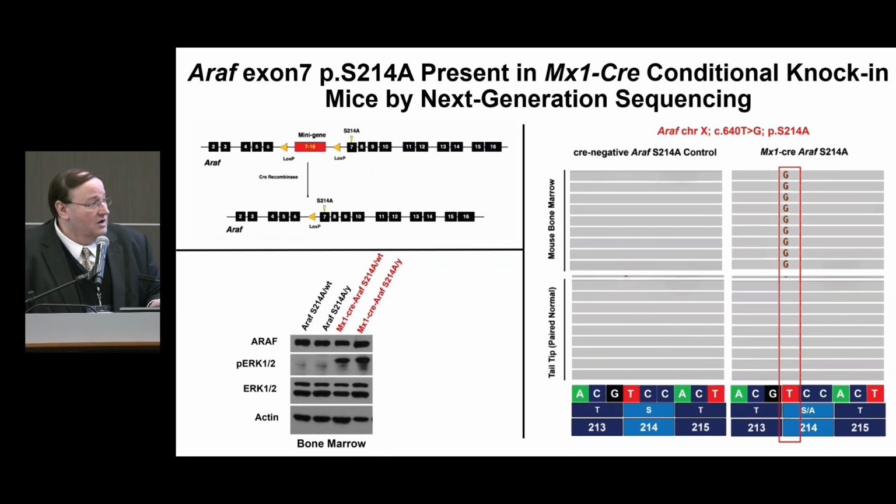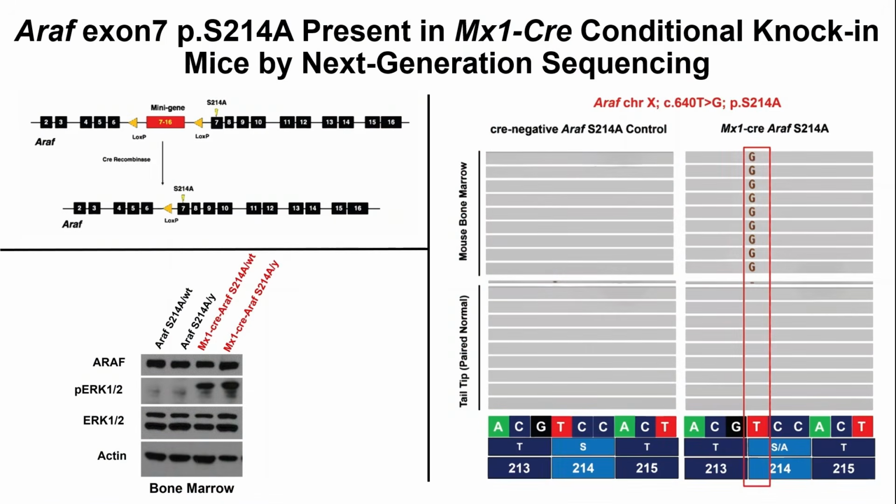And then of course we had a Cre negative. We saw activation of MAP kinase signaling in both bone marrow and spleen mononuclear cells in the MX1 Cre positive mice. We expressed it at the early stage of hematopoietic development under MX1 Cre, which targets the short-term stem cells, the multipotent progenitor cells, and the long-term stem cells, before you get to committed myeloid progenitors or committed lymphoid progenitors.